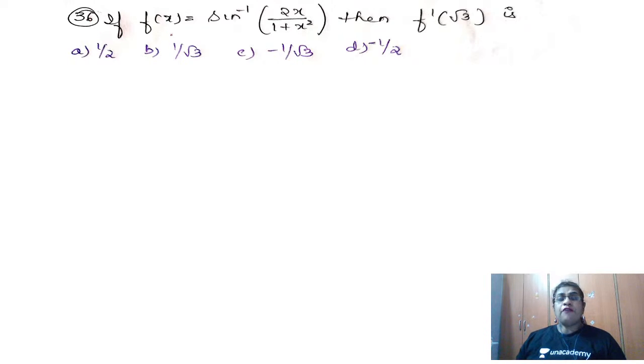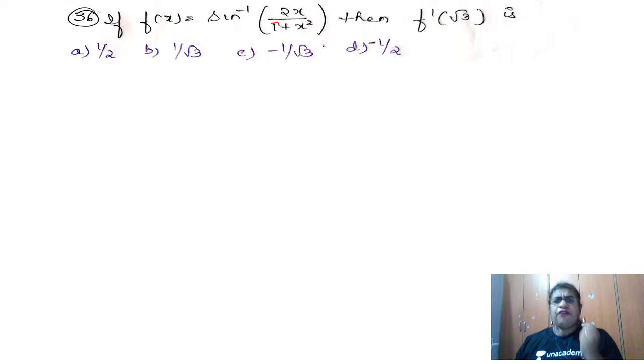If f of x is equal to sine inverse of 2x by 1 plus x square, then what is f dash of root 3? By the meaning of this dash, the first derivative should come to my mind.